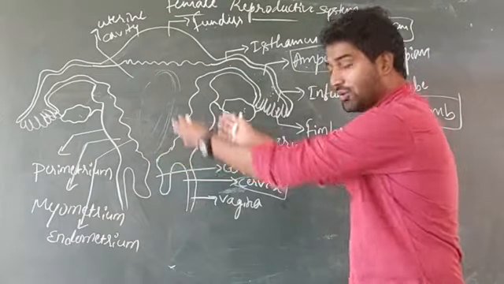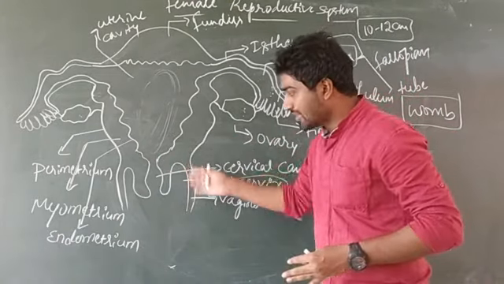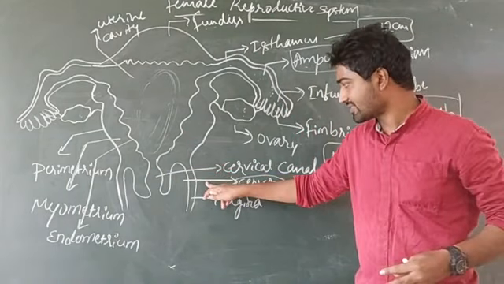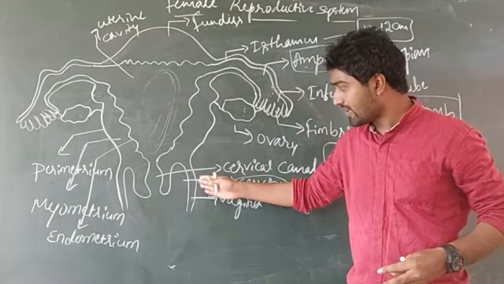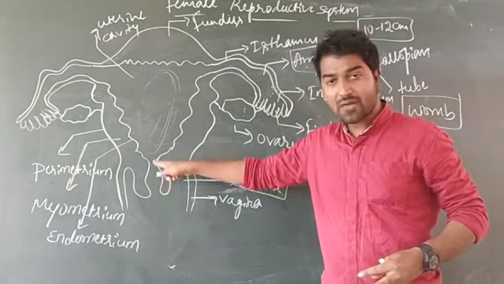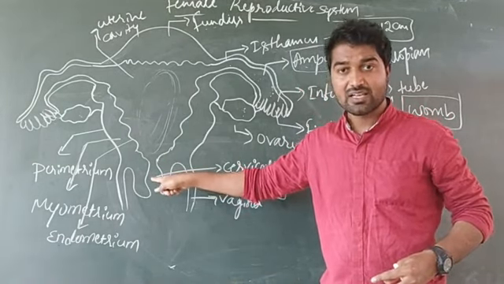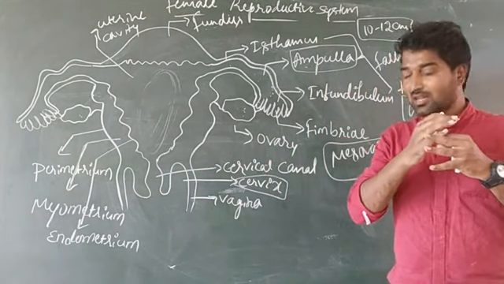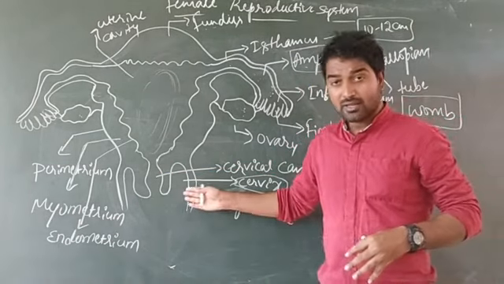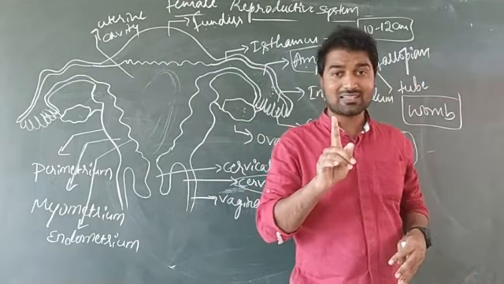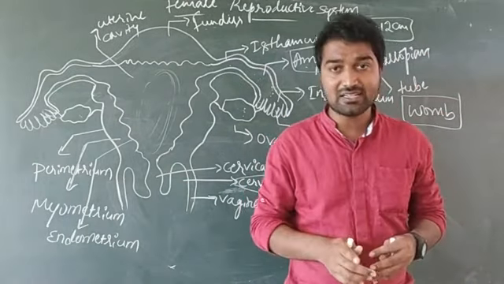And this uterus has one narrow part, that narrow part is known as cervix. And this cervix has a cavity. This cavity is known as the cervical canal. And in case of the female reproductive system, one external genitalia is present.